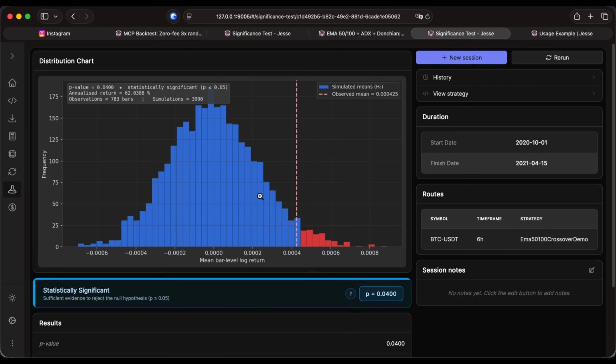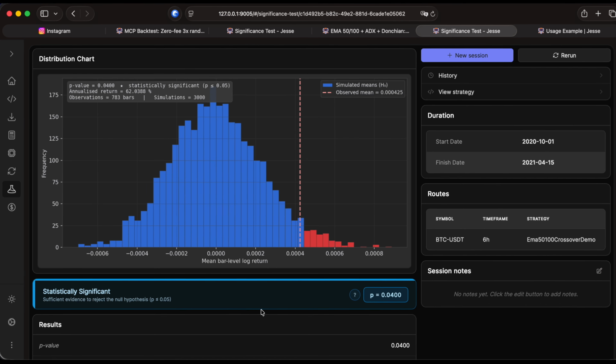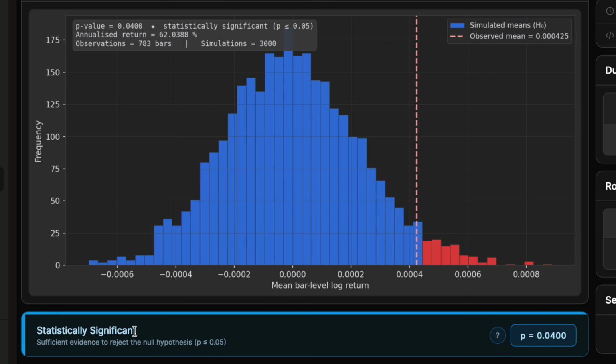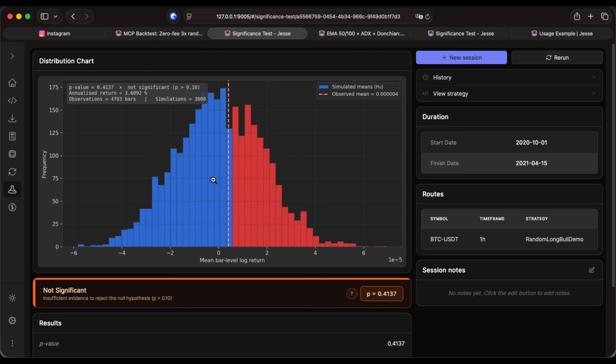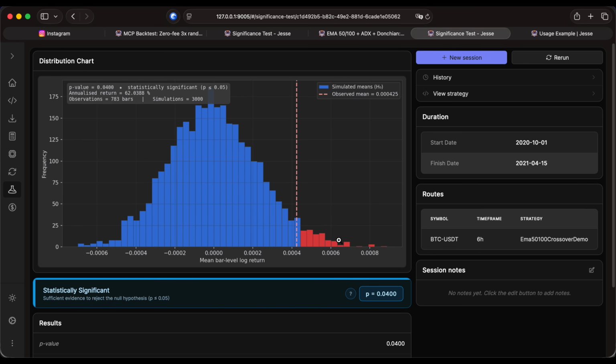When we take a look at the result of the rule testing for this one, we can see that it says it is statistically significant. The p-value is below 0.05. And if we take a look at this chart, we can see the observed mean of the strategy's return is indeed an outlier, and it is not sitting in the middle like the other one. So again, this was the previous one, the one that isn't passing, and this is the one that is indeed passing. If you are using Jesse's dashboard, you can just take a look at this part and it will tell you whether or not it is statistically significant.